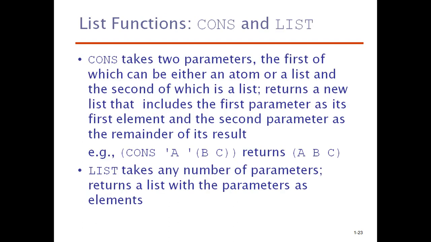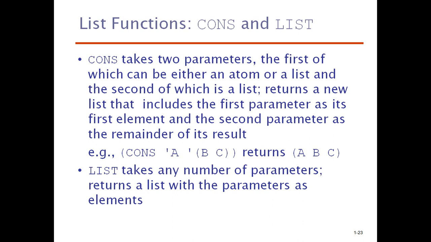Next we'll move on to the list operations. We have seen that in Scheme there are two basic data types. One is atom. Atom means an independent unit. The second one is list. So it is very important to understand the list functions. There exist some default functions available. So how will these functions be used for the list operations, of which the first function is cons, C-O-N-S. Basically cons will take two parameters, the first of which can be either an atom or a list, and the second of which is a list.